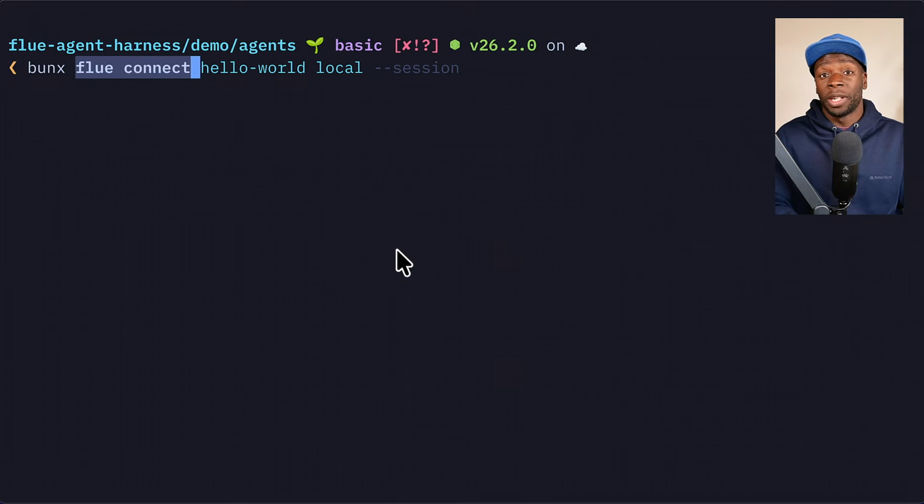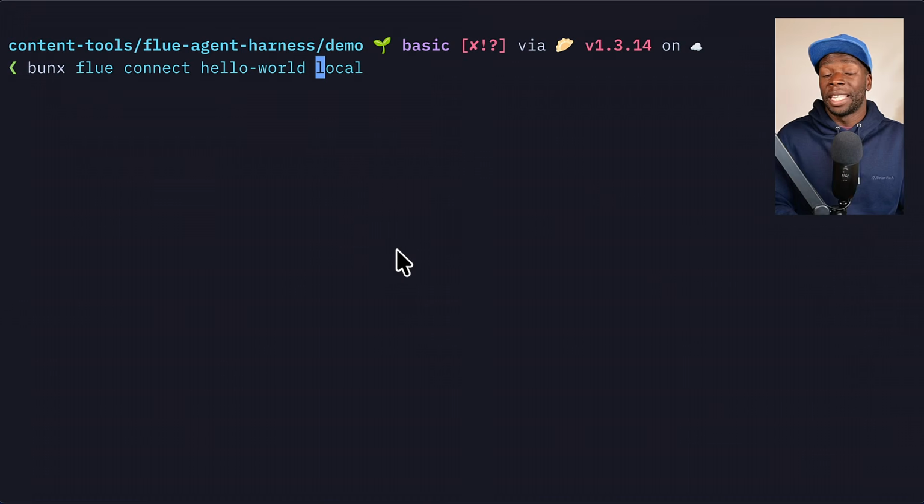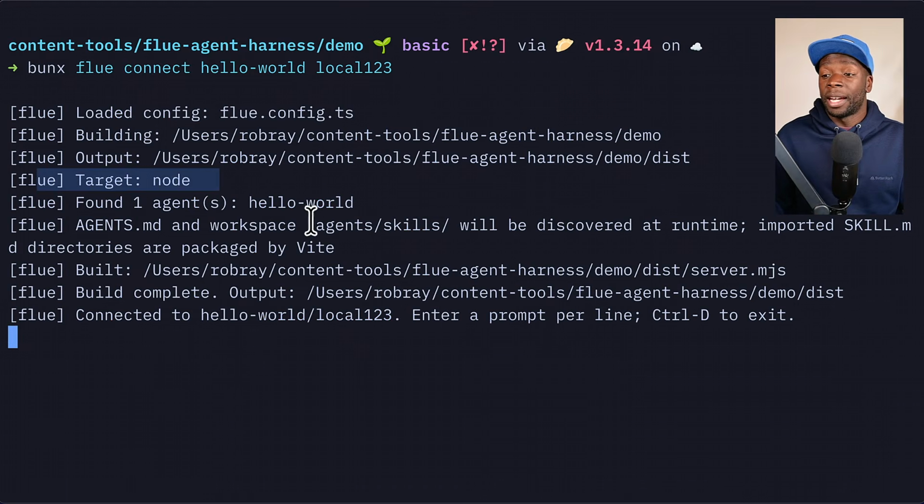To run it, we can use Flue connect, which builds and runs the agent, and we're matching the name of our TS file, which is hello world, before giving it an instance ID, which could be anything, so it could even be local 123. But this is useful if you have lots of agents running, and each agent can have its own unique ID. This is also useful for deploying to Cloudflare, because this ID maps onto its own durable object instance. So now if we hit enter, we can see it loads the config, reads the target, and runs